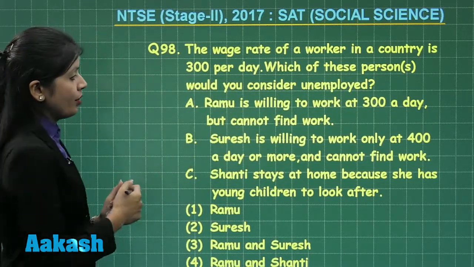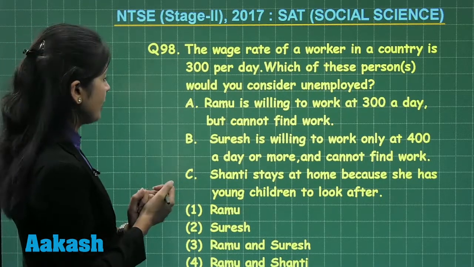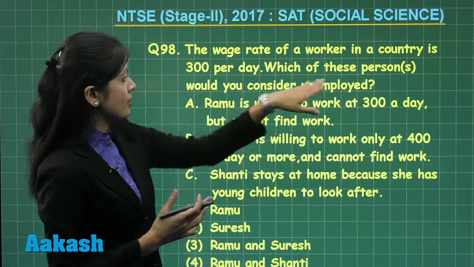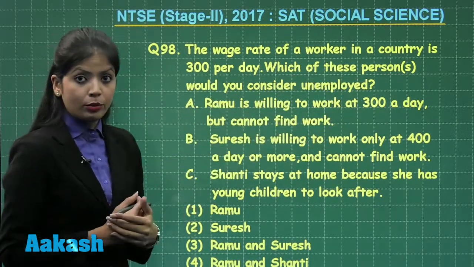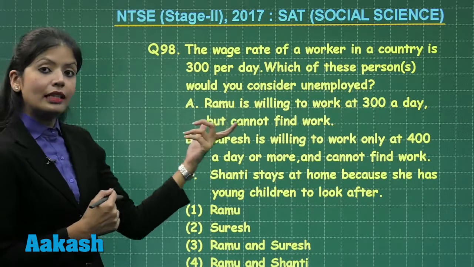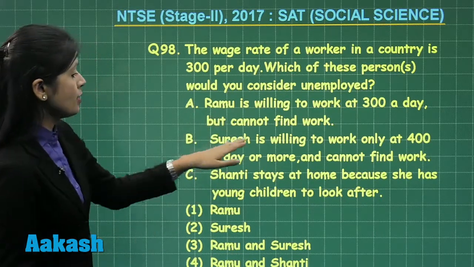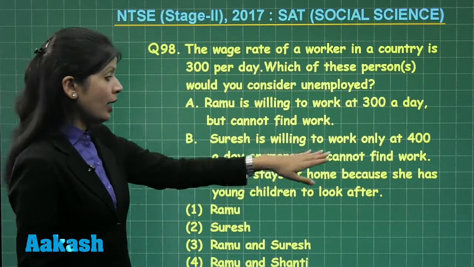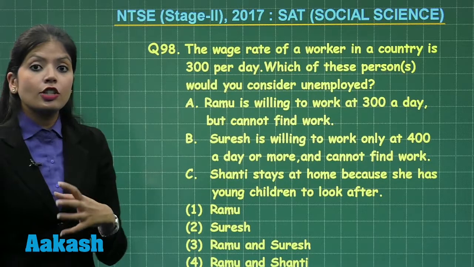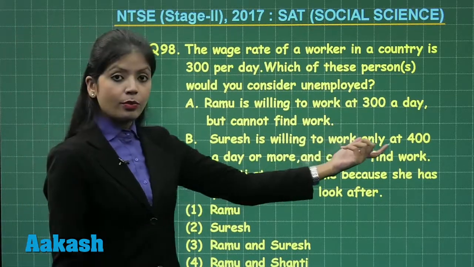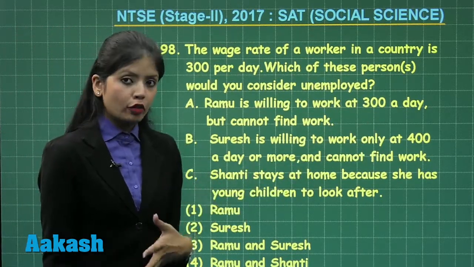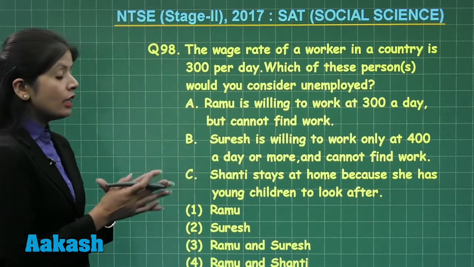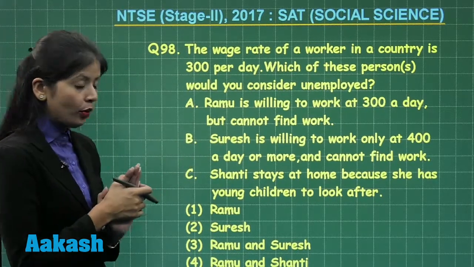Look at statement 1. Ramu is willing to work at 300 per day but cannot find work. So, since Ramu is willing to work at the same amount but is still not able to find work, it means he is clearly unemployed. On the other hand, Suresh is willing to work only at 400 or more and cannot find work, which means Suresh has willfully set a limit that he would not work below 400. So, by his willful choice, he remains out of work. Therefore, we cannot call him unemployed.